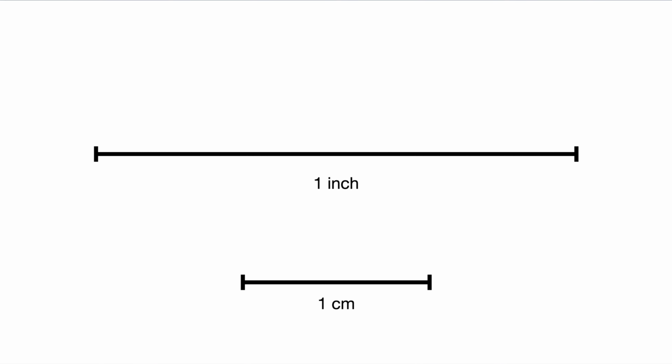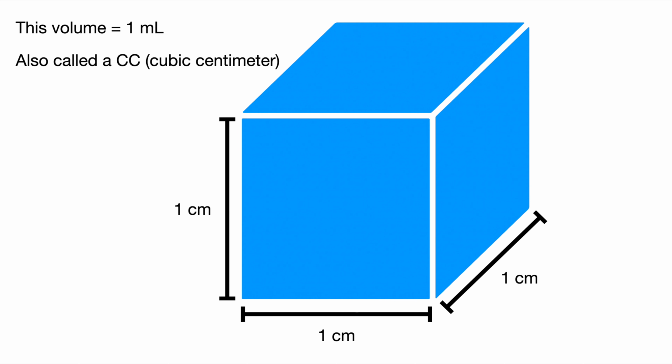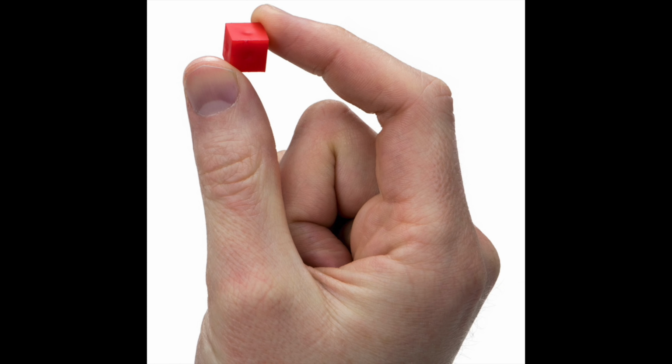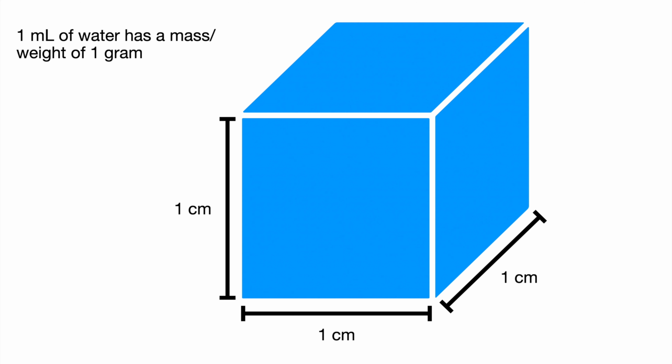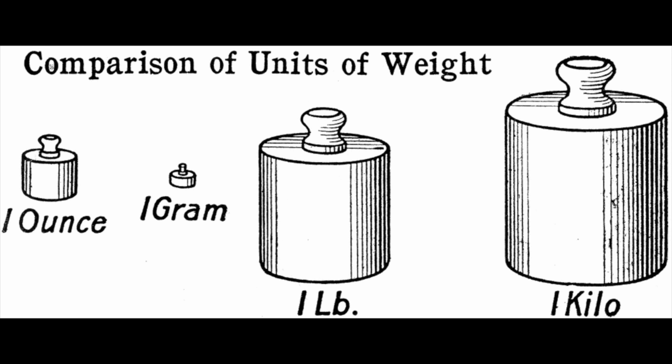A centimeter is a distance. Take a centimeter and cube it, and now you have created a volume that is 1 centimeter cubed. This is what we call a milliliter. 1 cc or 1 milliliter of water has a mass of 1 gram, which means that a liter of water at a specific temperature, that is, has a mass and weight of exactly 1 kilogram. Cool. But there's another way to define the gram, which again is 1,000 times smaller than a kilogram.